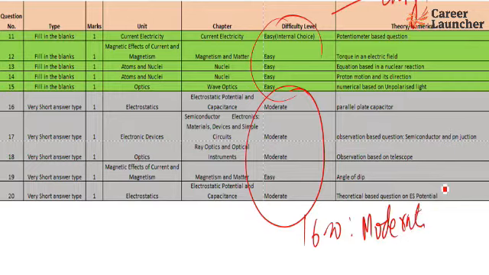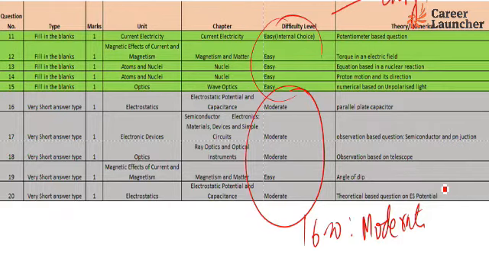Question number 16 was based on a parallel plate capacitor. Question number 17 was an observation based question on semiconductor and PN junction. Question number 18 was based on a telescope. Question number 19 was quite an easy question, in which angle of dip was asked. Question number 20 was again a theoretical, observation based question.